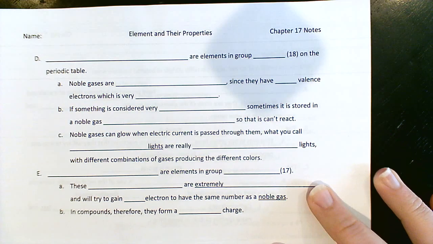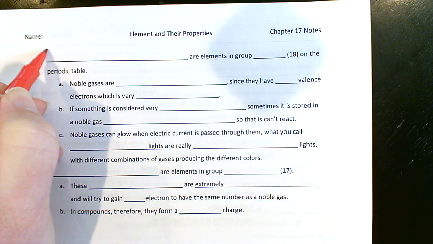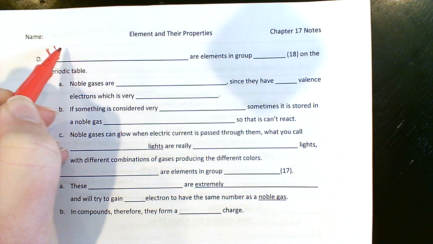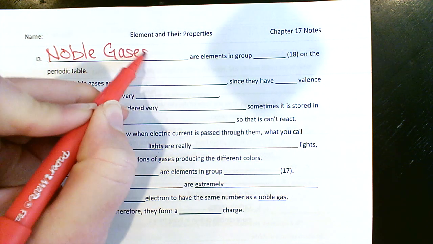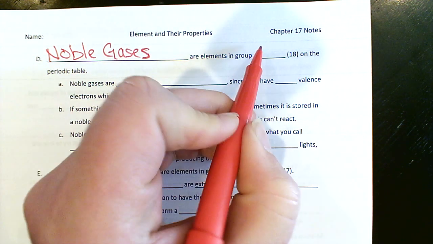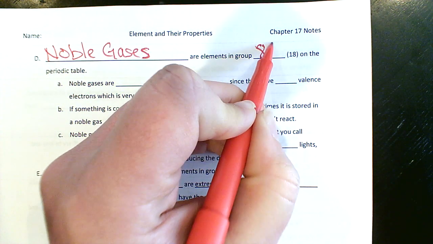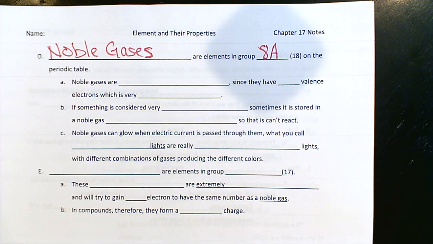All right, last little half page here for the day. So again, if you watched the Edpuzzle, this will be a review, but we have noble gases. They're the ones in what you can call group 8A, or some periodic tables just call it group 18.